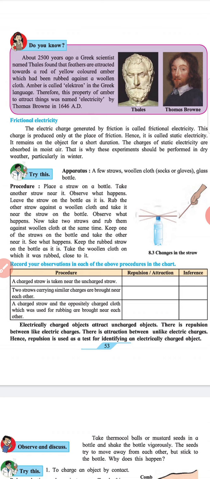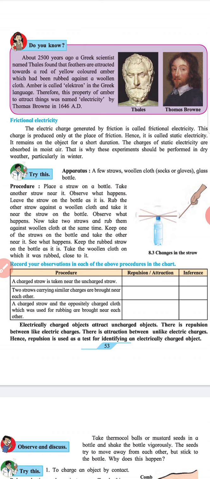Procedure: A charged straw is taken near the uncharged straw. Repulsion or attraction, interference. Two straws carrying similar charges are brought near each other. Repulsion or attraction, interference. A charged straw and the oppositely charged cloth which was used for rubbing are brought near each other. Repulsion or attraction, interference.